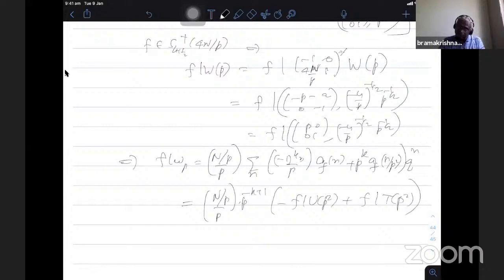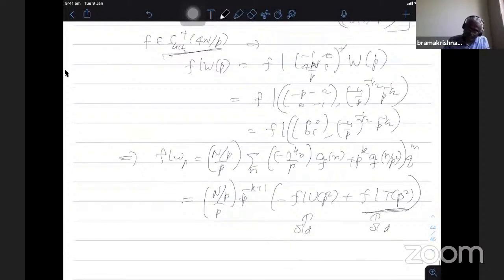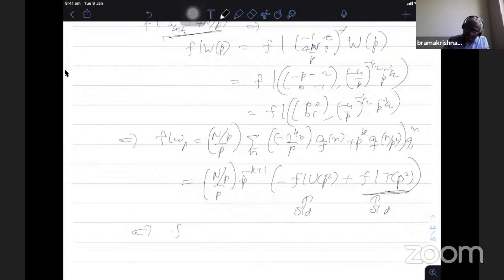Now f belongs to level 4n by P and P not dividing n by P. Therefore, this is the Hecke operator on this space. Okay. Therefore, if f belongs to S_{k+1/2}^+(4n/P), this belongs to level 4n by P, and anyway this is in the old class. f is in level 4n by P. By definition, this belongs to the old class. Therefore, f bar WP belongs to the old class.